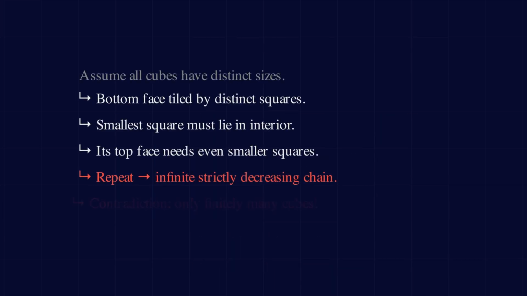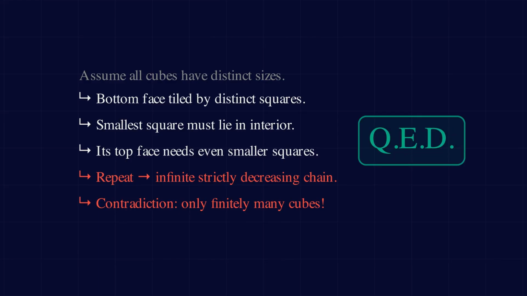We started with a finite set of cubes, but our argument produced an infinite, strictly decreasing chain of side lengths, all drawn from that finite set. A finite set cannot contain an infinite, strictly decreasing sequence. Therefore, our assumption that all cubes have distinct sizes must be false. At least two cubes in any dissection must share the same size.